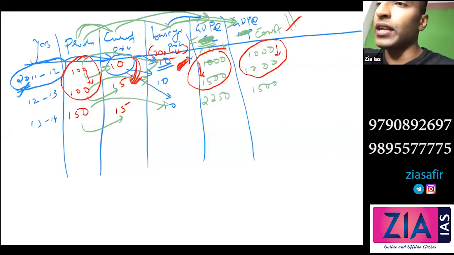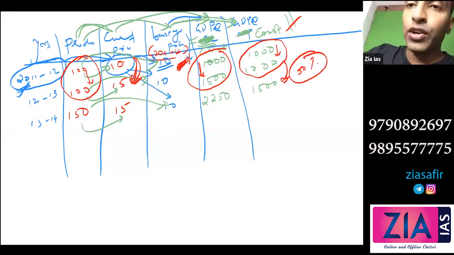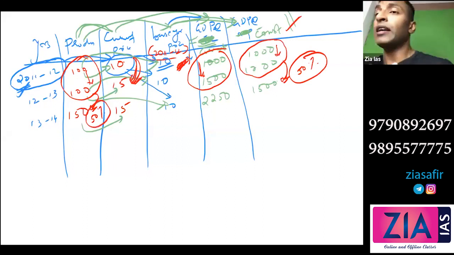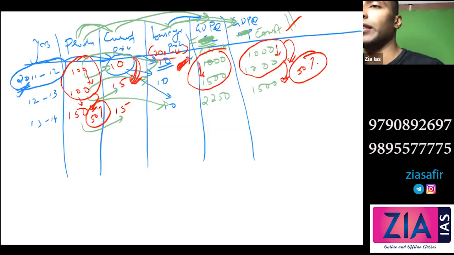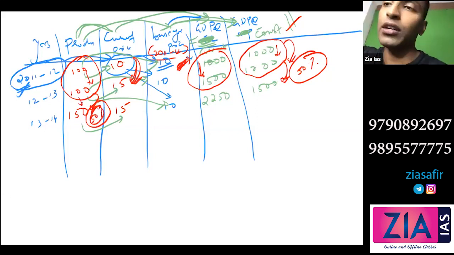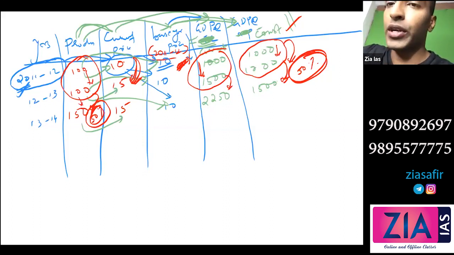Now again, if you see here, there is a change, right? 1000 to 1500, there is a change. Around 50% change is there. Why this 50% change? You can see directly there is a 50% change in production. So GDP at constant price will change only if there is an actual change. Exactly the same change in production you will get in GDP at constant price. So with a 50% increase in production, you get a 50% change here.